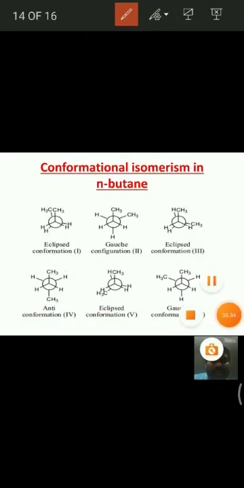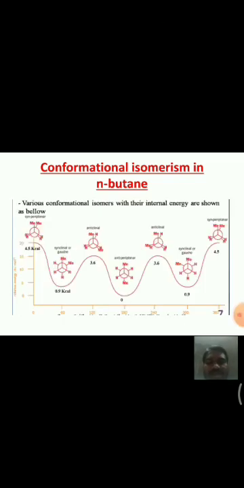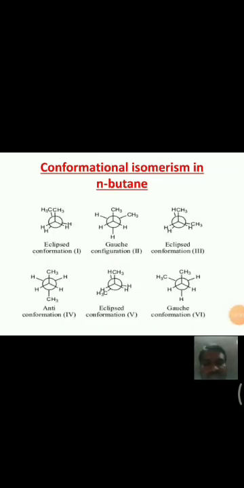And next, coming to the energy diagram of n-butane. See here, this is the energy diagram. In this, if you observe, this is the staggered conformation.